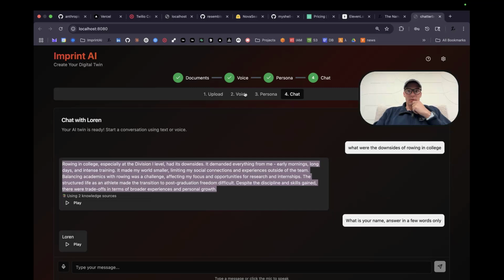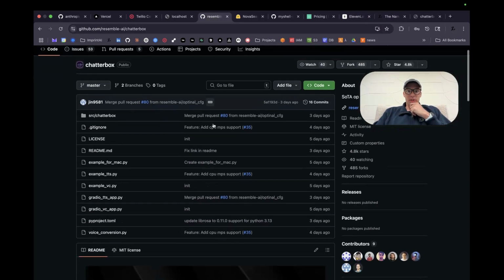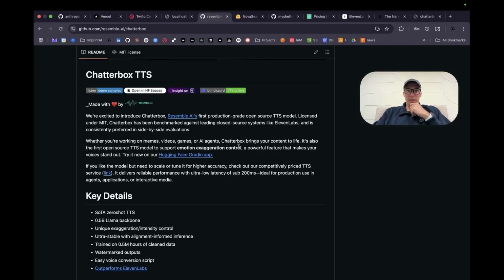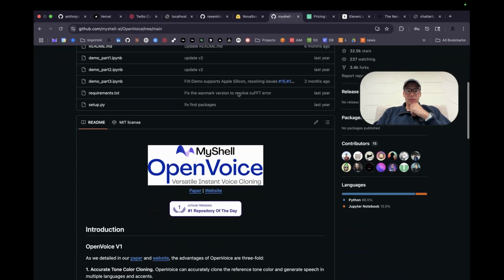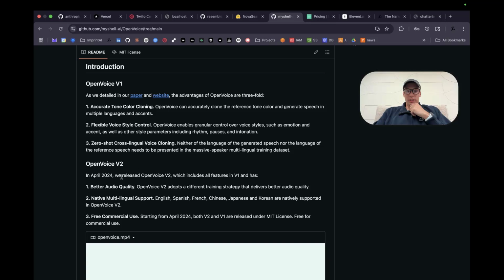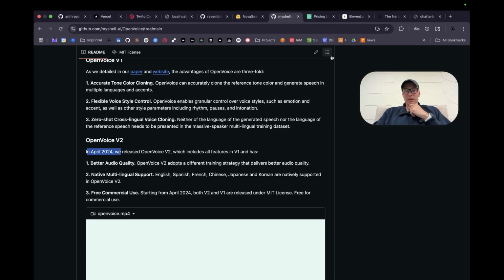But yeah, really, really excited, really grateful that Resemble open sourced this Chatterbox model because it's a lot better than what was out there before. What I was using previously was this MyShell OpenVoice V2, which was really good for April 2024, very impressive. But I think now I'm in kind of the realm of it being a little freaky good and really sounding like me.